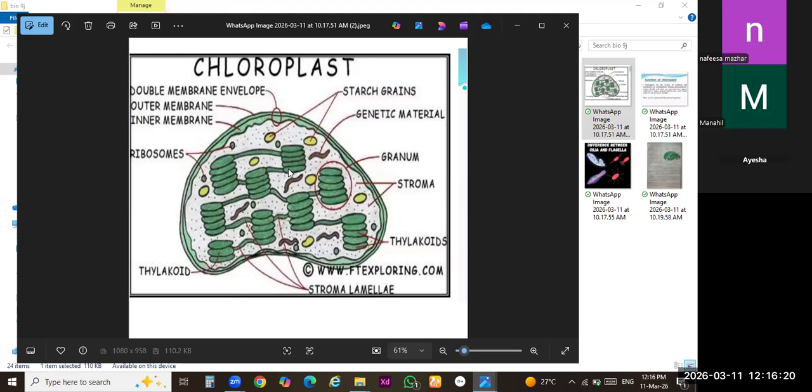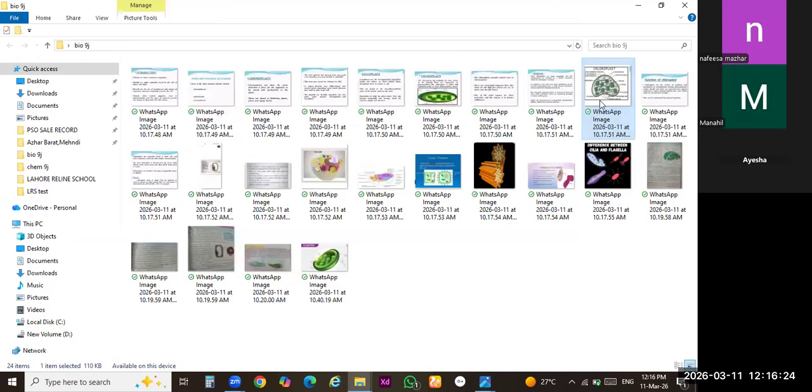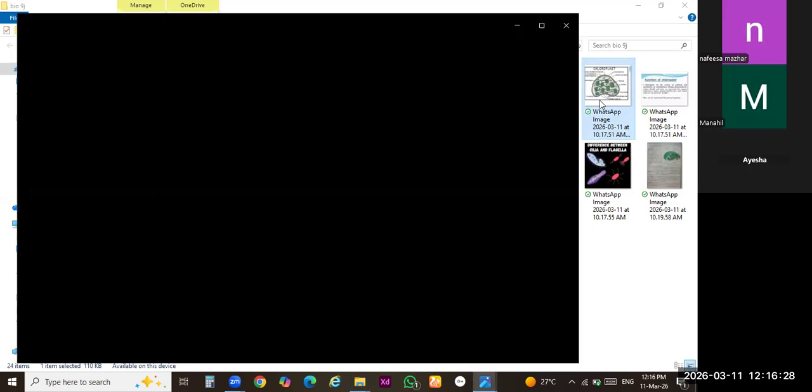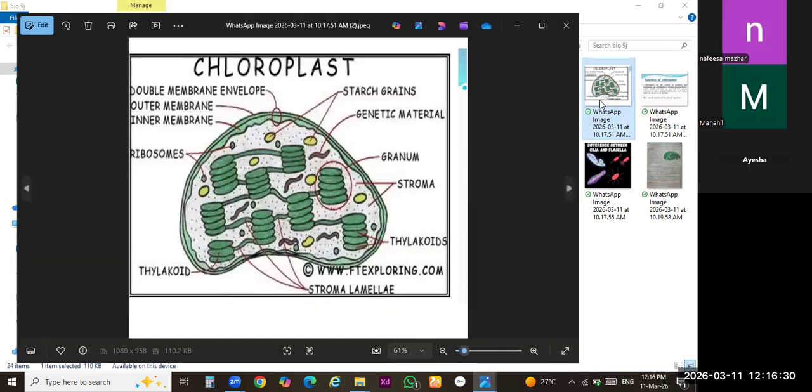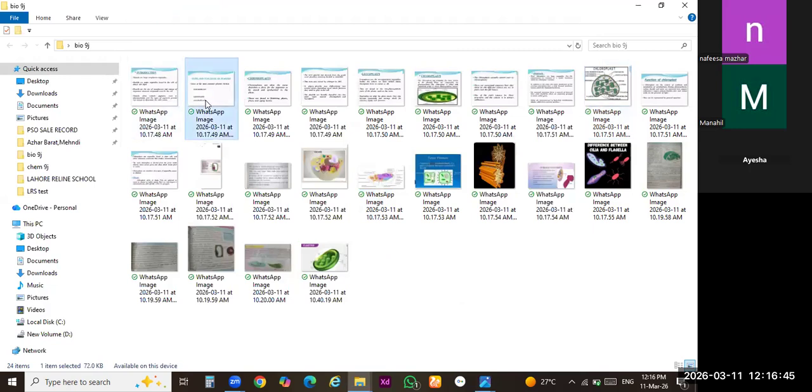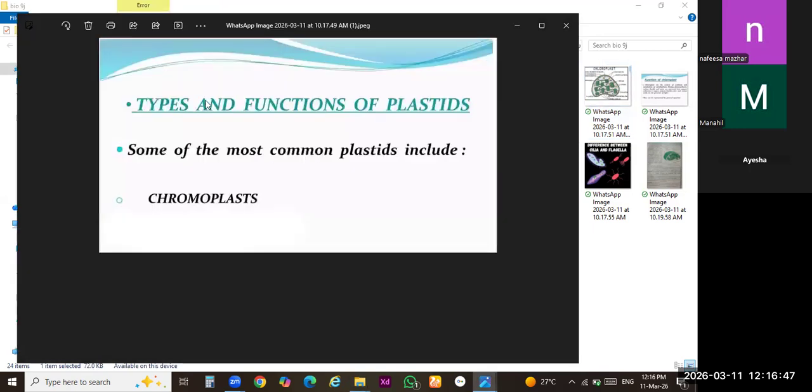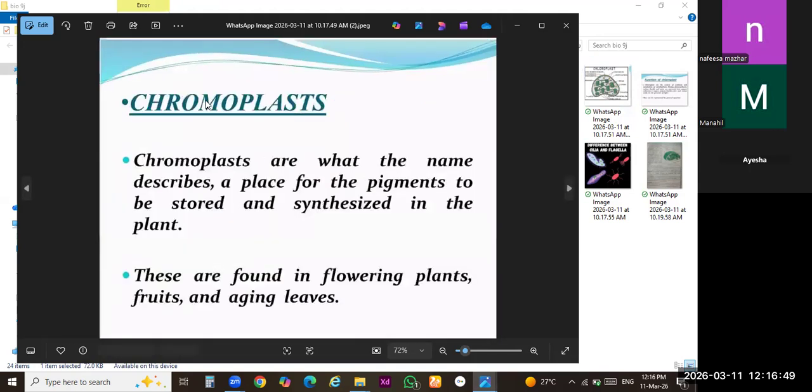Okay. Now we will discuss. Yes, you have to draw this. I will share this picture in the group. Clear? It's a very simple diagram. If you draw this diagram, it's acceptable. I will share this slide in the group. Okay. Now we will discuss these slides one by one. I have told you about only chloroplast.